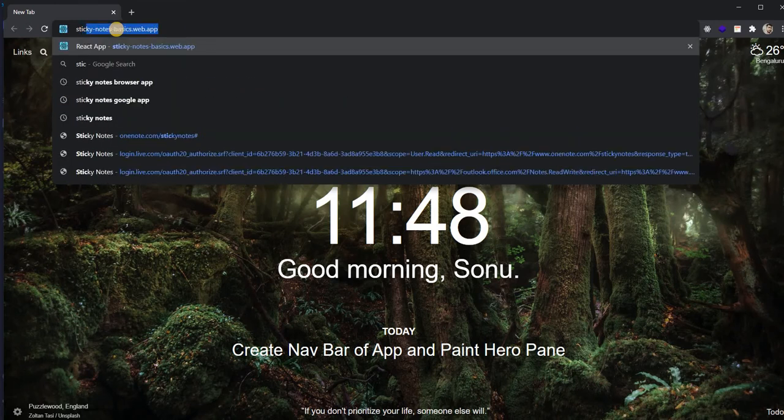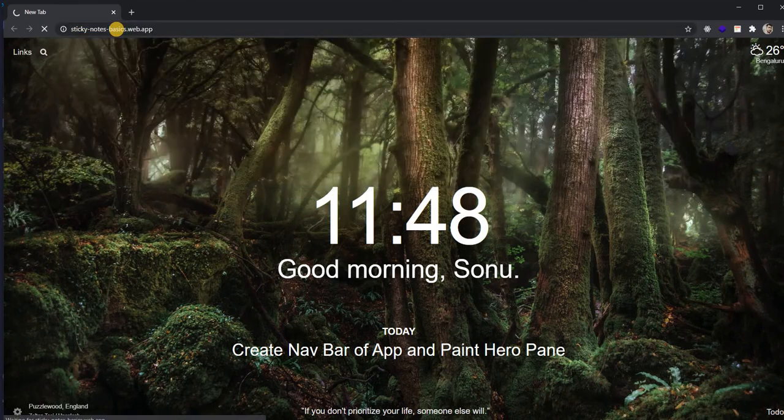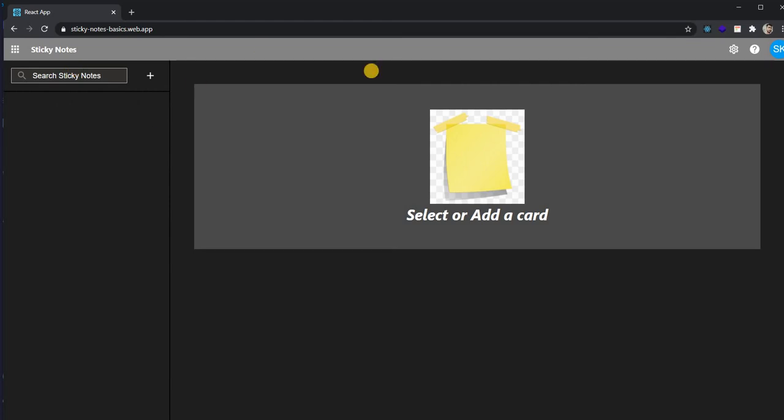So which app am I talking about? I think I forgot which, where did I, yeah. So this is your nav bar, guys. This is your nav bar. Okay. You're getting it right? This is your nav bar. And this is the canvas I'm talking about. Apart from the nav bar, whatever is there, we'll just paint it with the default color that we have. We'll not create this left side, right side functionality. We'll just paint it. Okay. Got it, guys?